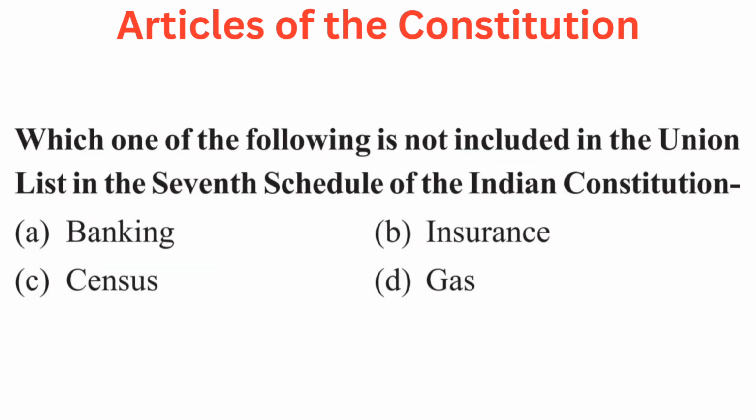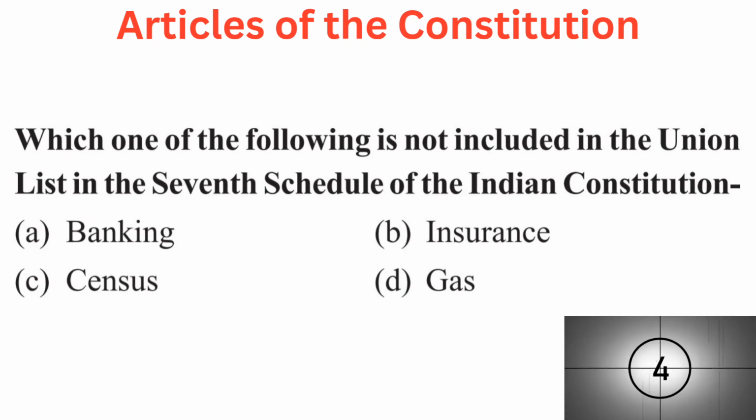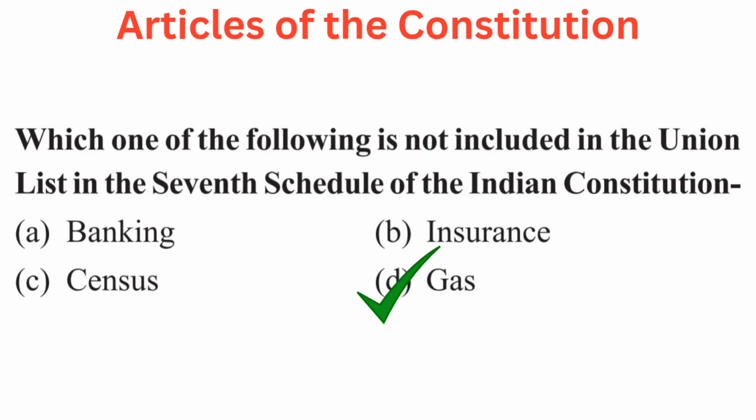Your question is, which one of the following is not included in the Union list in the 7th schedule of the Indian Constitution? Your options are A. Banking, B. Insurance, C. Census, or D. Gas. Right answer is D. Gas.